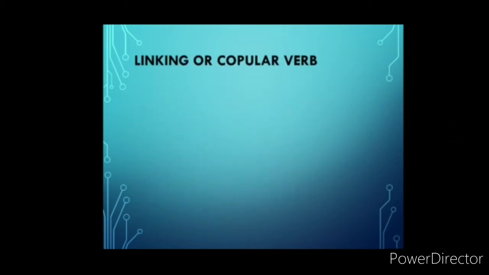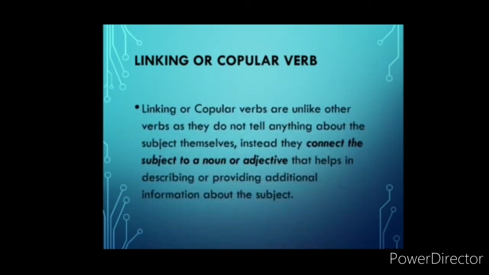Now next one is linking or copular verb. Let's see the definition first. Linking or copular verbs are unlike other verbs as they do not tell anything about the subject themselves.